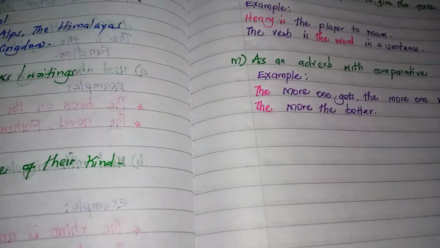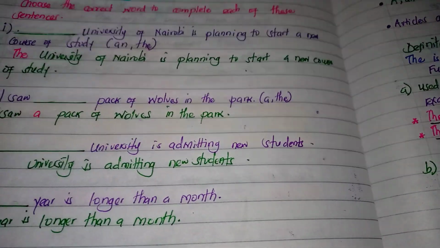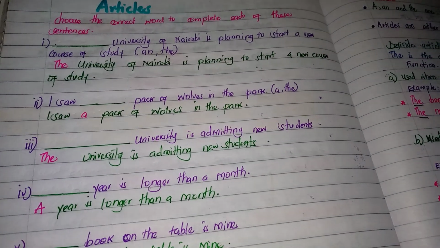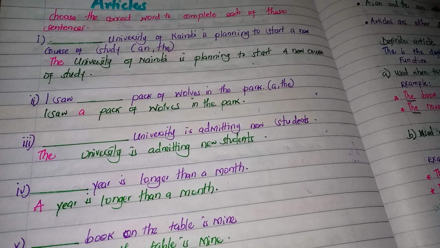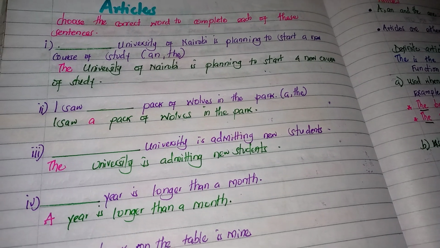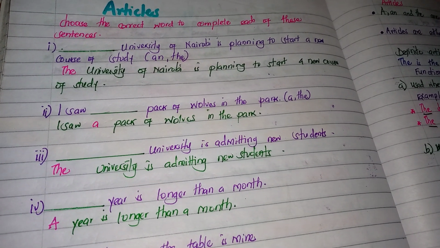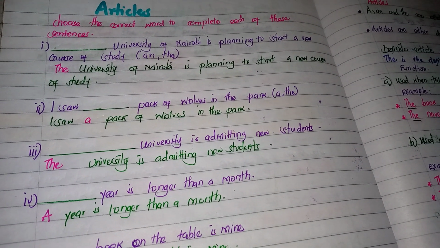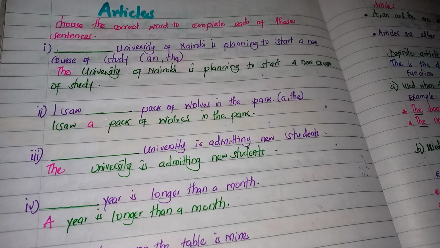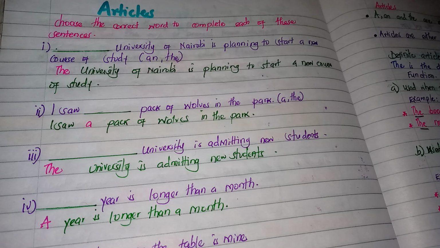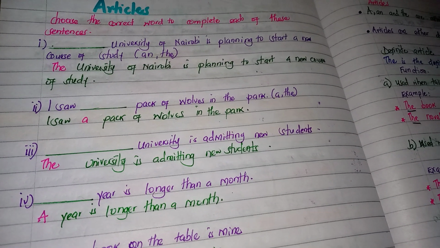Now we are going to look at the following questions on articles. Choose the correct word to complete each of these sentences. One, dash University of Nairobi is planning to start a new course of study. We have a and the, and we are supposed to use one. So our answer will be: The University of Nairobi is planning to start a new course of study.